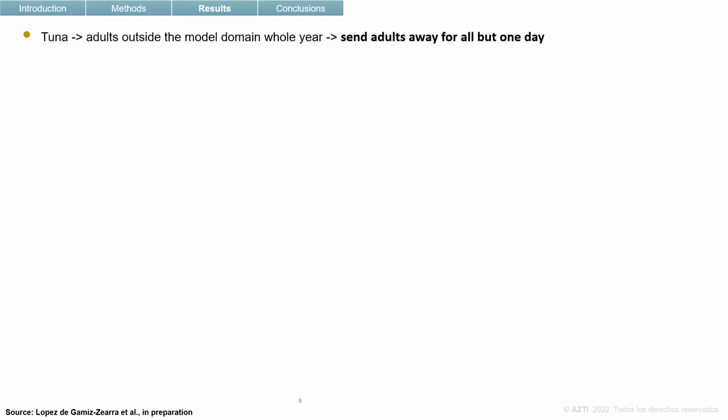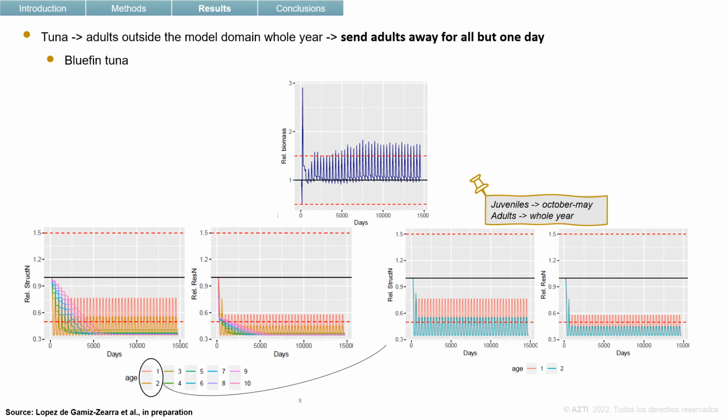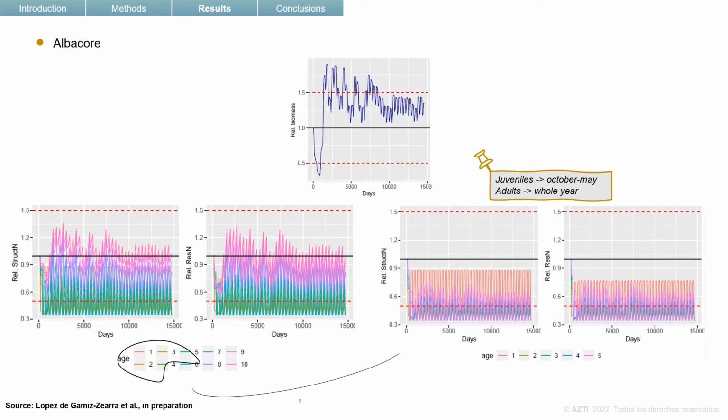In the case of the 2 tuna groups, the adults stayed outside the model domain the whole year, so we decided to send adults away for all but 1 day option. For bluefin tuna, we got a reasonable biomass, but odd weight at age distribution. But in the case of the albacore, same happens. We got good biomass pattern, but not a good weight at age distribution.